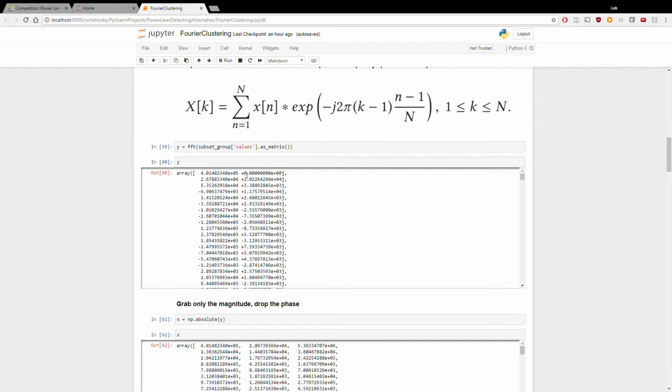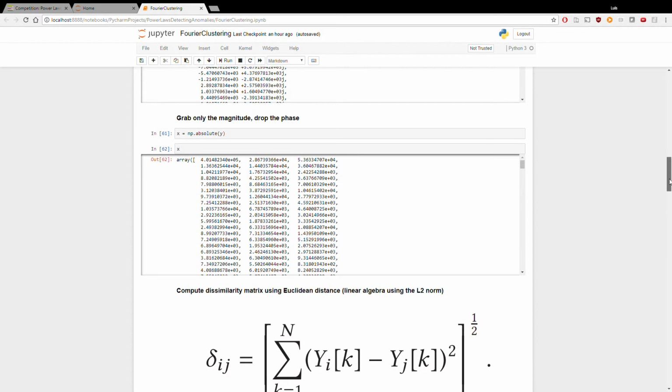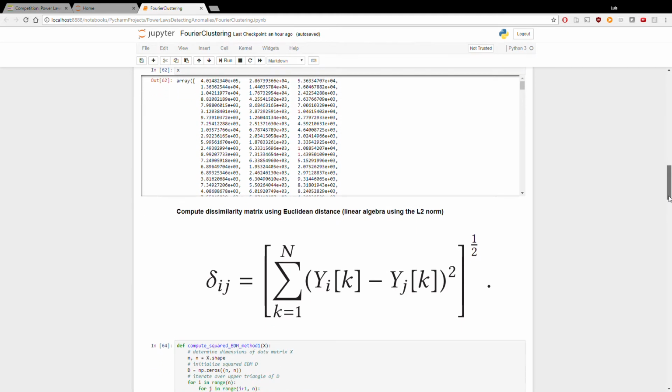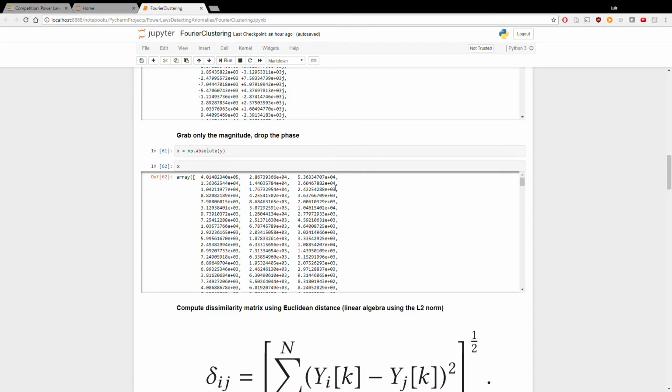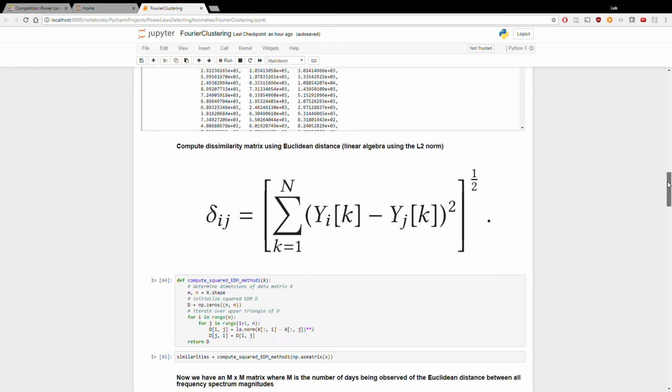The first is the magnitude and the second is the phase. So I just grab the magnitude, and now I have my x, which is an x for every one of the days for that meter. And I want to compute a dissimilarity matrix using Euclidean distance. This is a linear algebra transformation using the L2 norm, and the formulas are here.